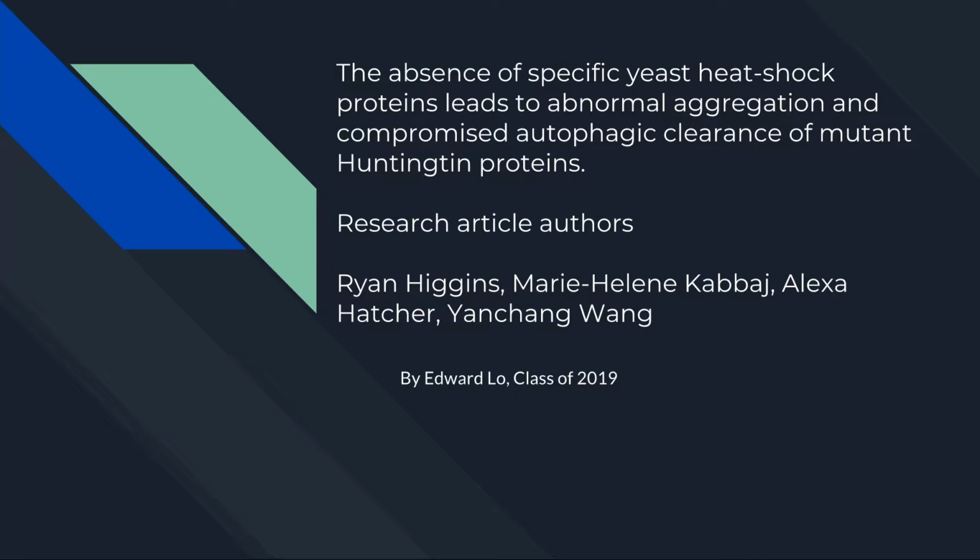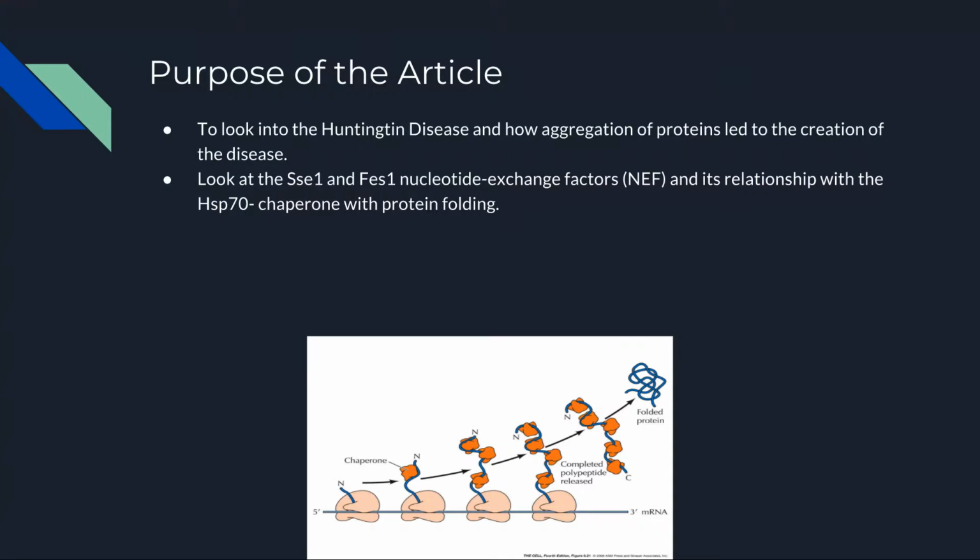My name is Evan Lowe, and our group chose the article "The absence of specific heat shock protein lead to abnormal aggregation and compromise autophagic clearance of mutant huntingtin proteins." The purpose of this article was to look into certain proteins that have been led to aggregation and their correlation between Huntington disease and the creation of the disease.